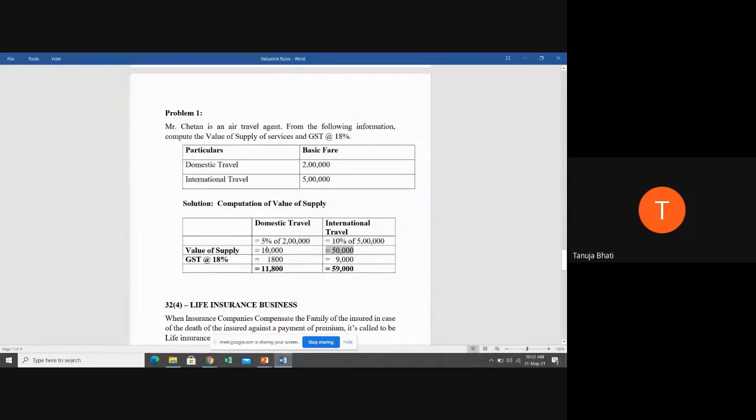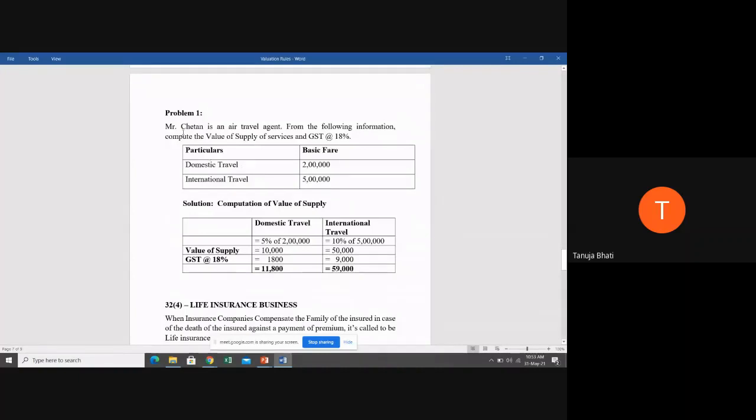Now, this is the value on which I'm going to charge GST. So GST is already given at the rate of 18%. So GST at the rate of 18% is going to be calculated on the value of supply, that is 10,000, and not on 2 lakh or 5 lakh, students. So 18% on 10,000 is 1,800, and 18% on 50,000 is 9,000. So total is 10,800 and 59,000.